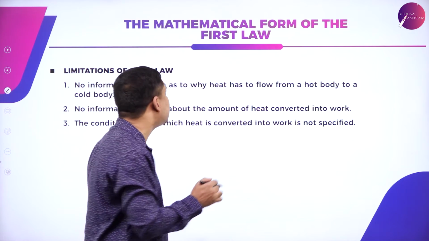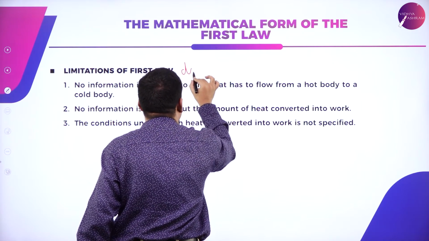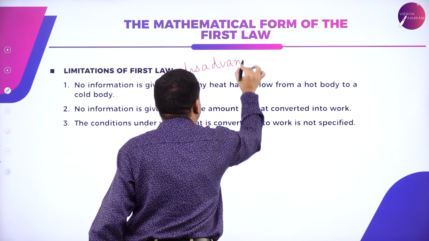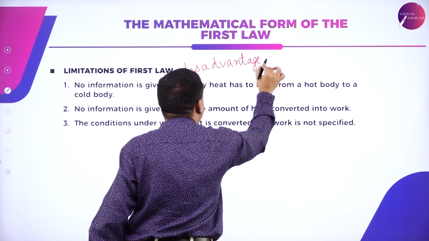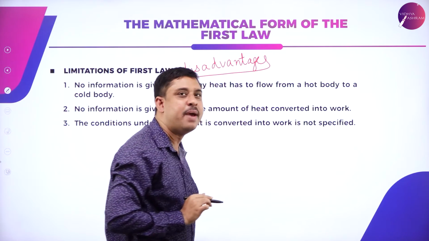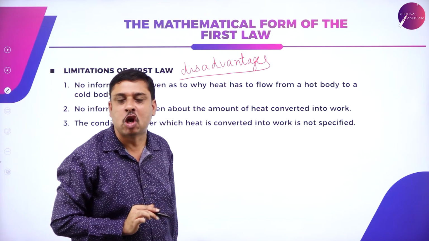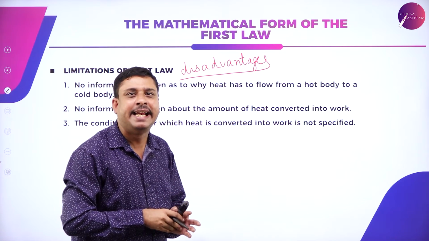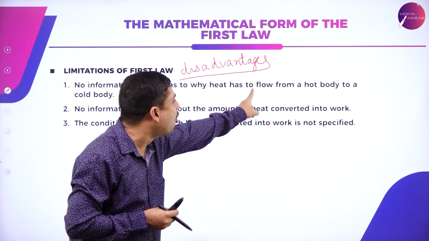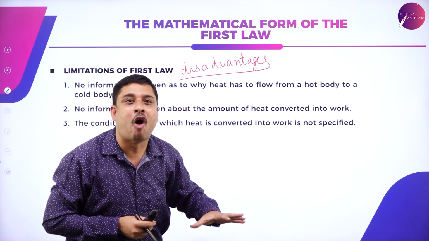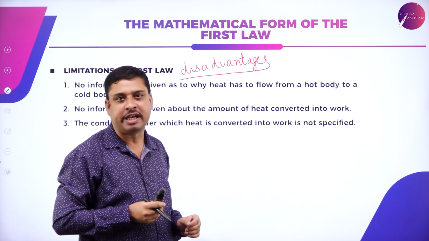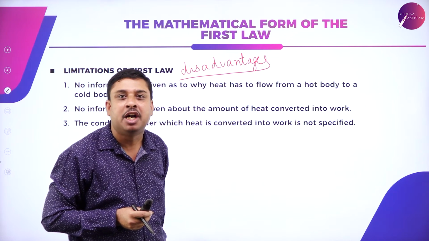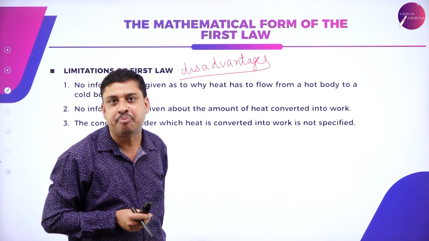Now, coming to the limitations of first law, which is also called disadvantages, demerits of the first law. Right at the start I told, heat has to flow from a hot body to a cold body, from a region of higher temperature to a region of lower temperature.